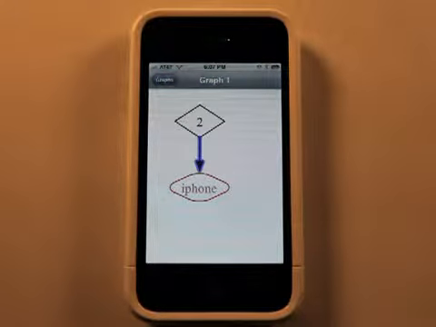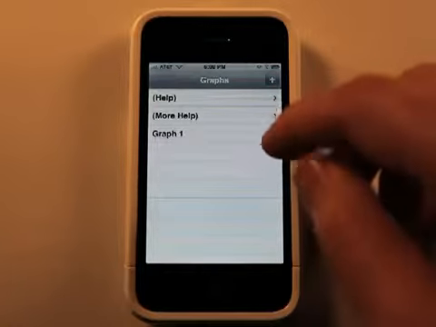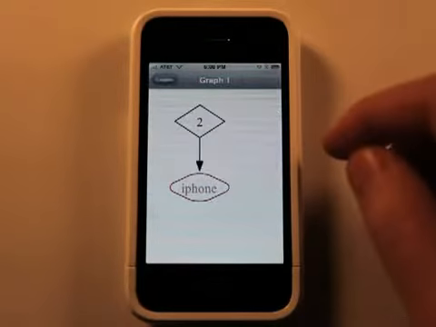If you've ever jotted on a napkin, you aren't going to have to do that anymore, because in this app you can create flowcharts and map out your ideas. It's a great mind mapping tool. So instead of using a napkin or whatever, create your great ideas on your iPhone or your iPod Touch. This app is $9.99, but it has a lot of functionality and customizability, if that's a word.